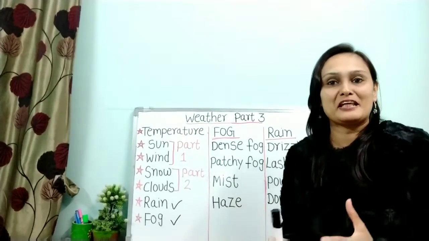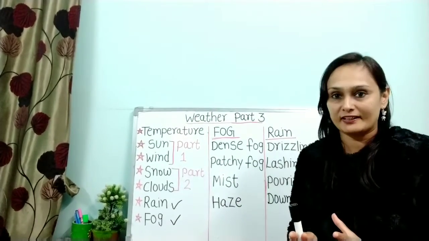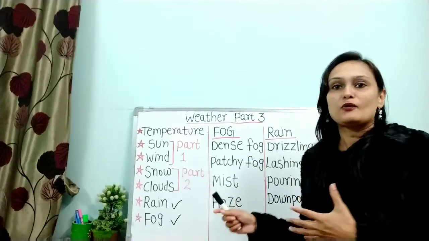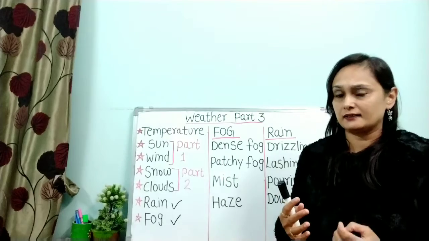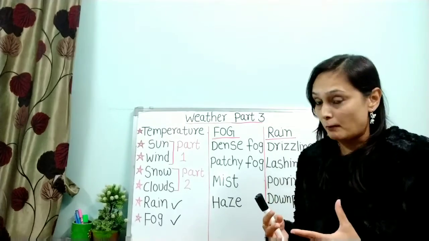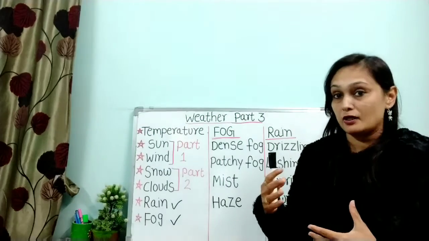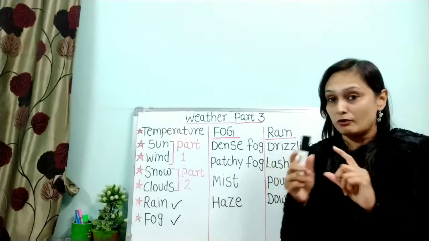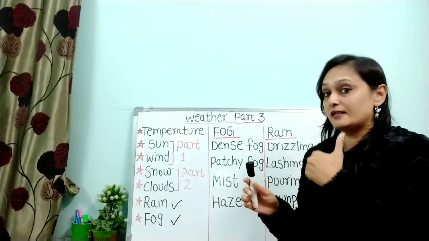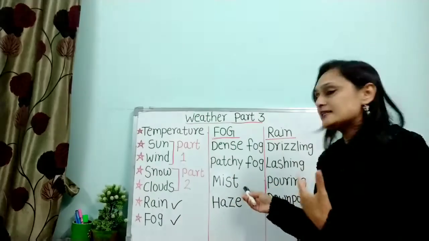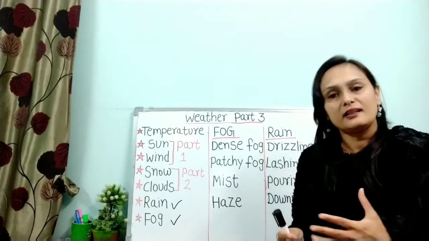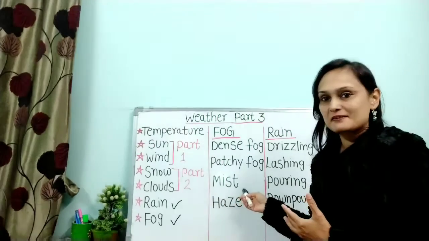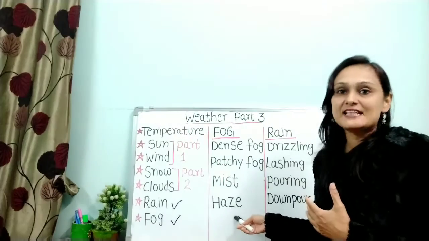Now moving on to next example. Mist means a thin fog produced by small drops of water in the air. धुंधला कोहरा जिसको हम बोलते हैं, that is mist. To understand it better, when you have shower in the bathroom and after having a shower you will see the mist on the mirror of the bathroom. बाथरूम के मिरर पे आपको कुछ धुंधला धुंधला दिखता है and you can't see properly in the mirror. That is mist. Mist means a thin layer of liquid on the surface of something. That is mist.